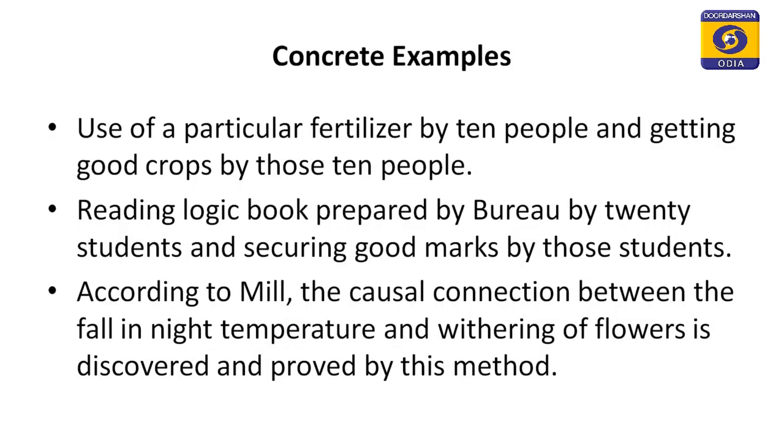Now, another concrete example. Suppose in one college the logic students are reading Bureau's logic book. Now, we find that the students of that college are getting very good marks in logic.